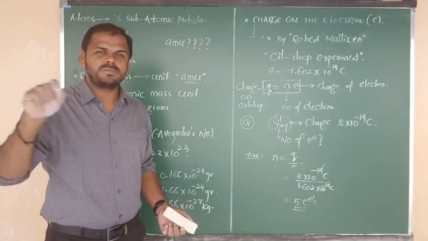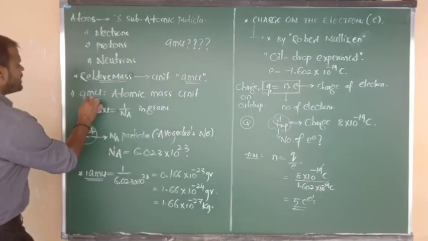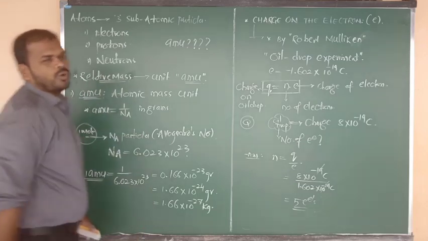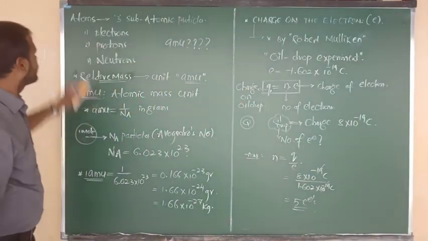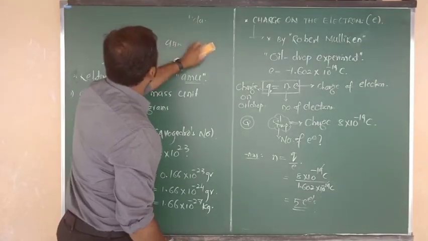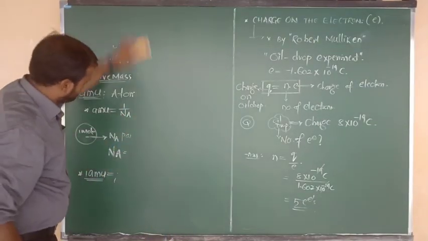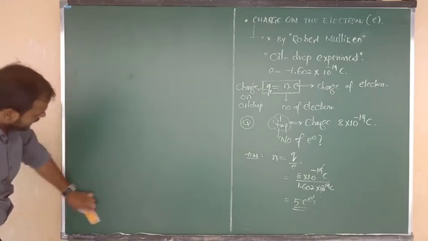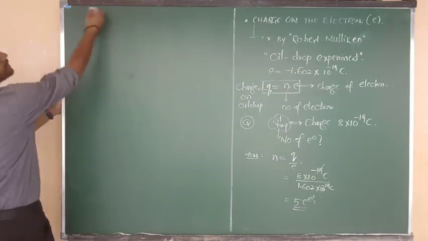Now I am going to explain that word, the specific charge. Topic 1 was AMU, topic 2 charge on the electron and oil drop experiment, and topic 3 is specific charge.